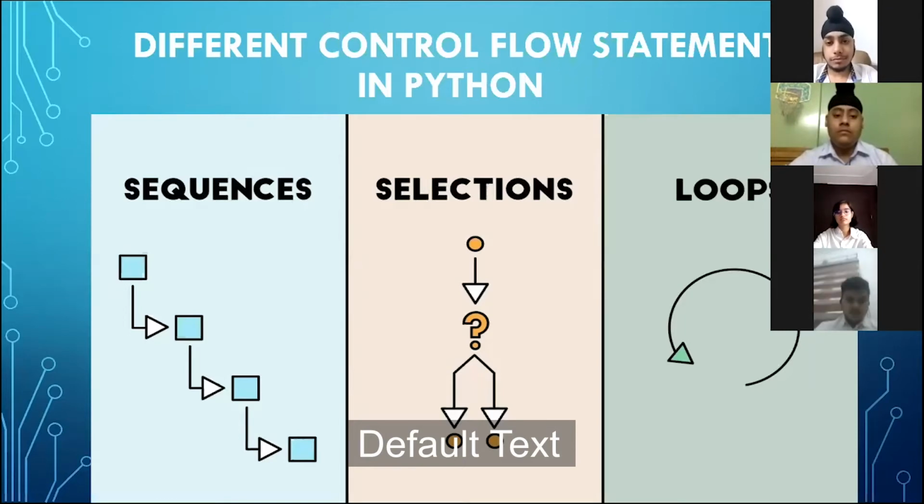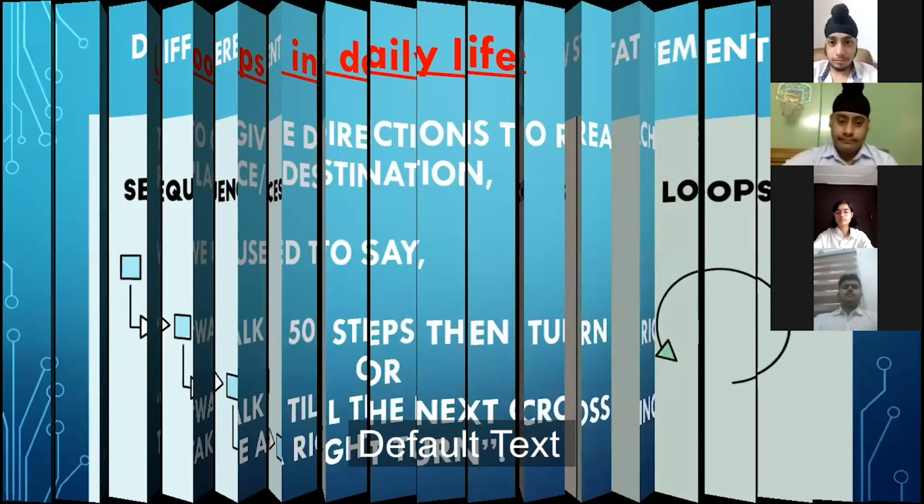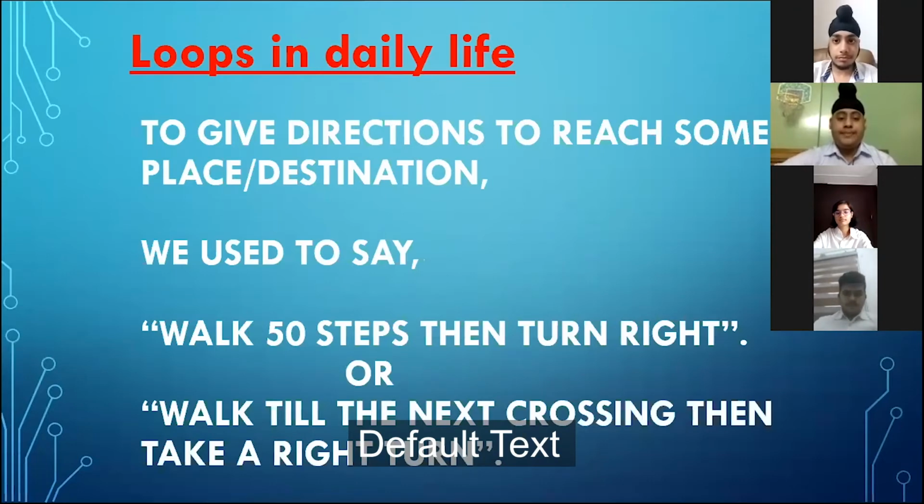Now, after the sequencing and the selection statements, the next part is loops, which we will be covering today. You all shared many examples of loops in the activity, but these are a few more basic examples to make it clearer.